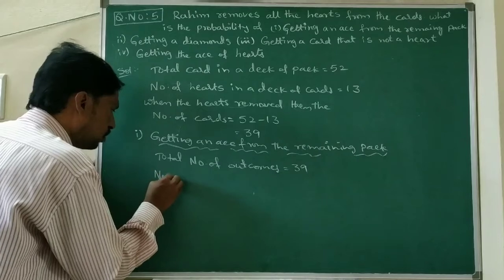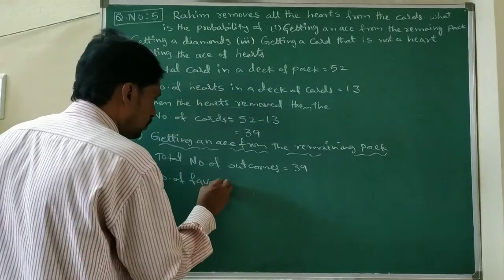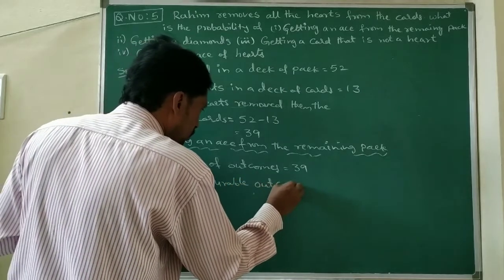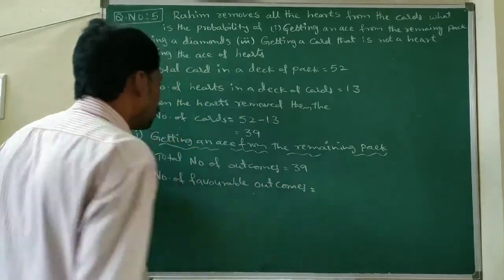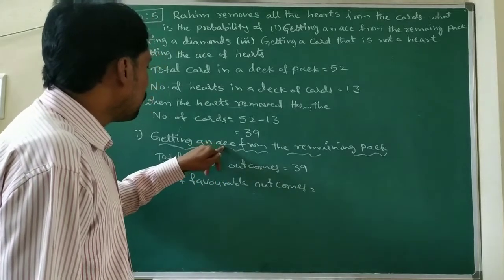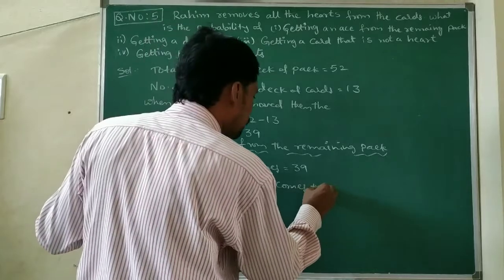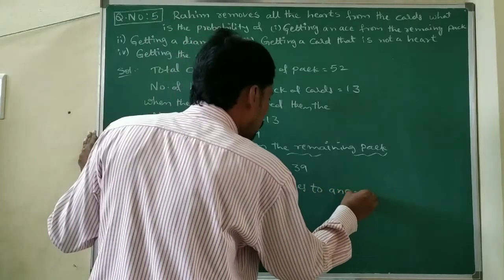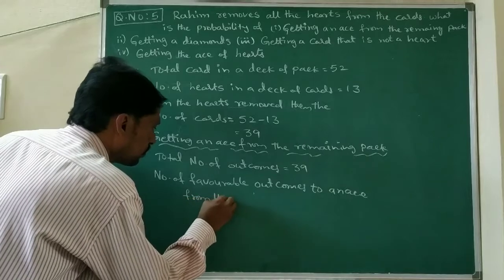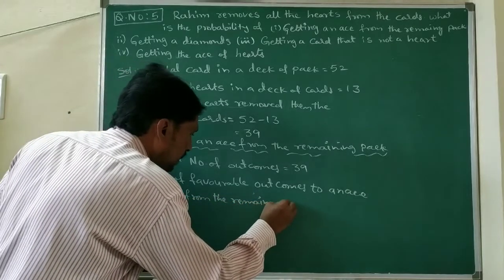Number of favorable outcomes. So the number of favorable outcomes to an ace from the remaining pack.